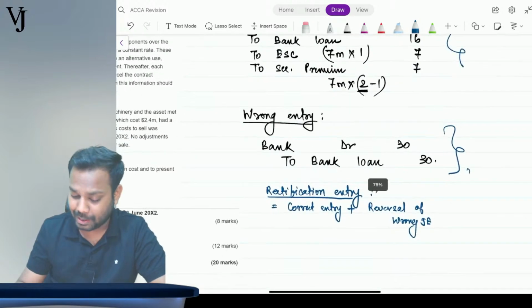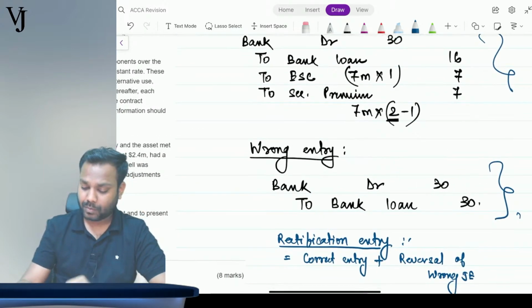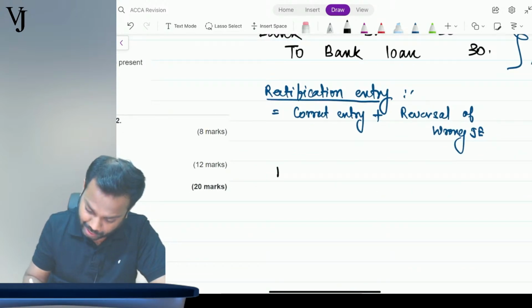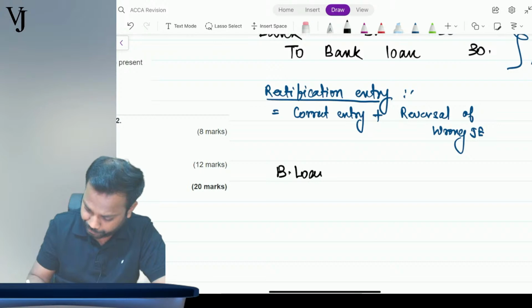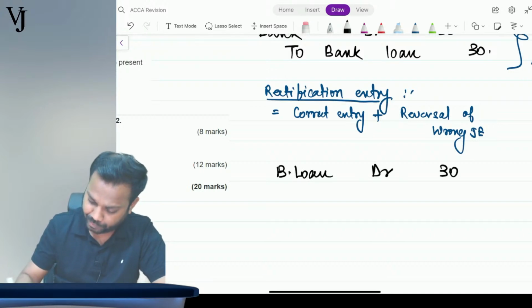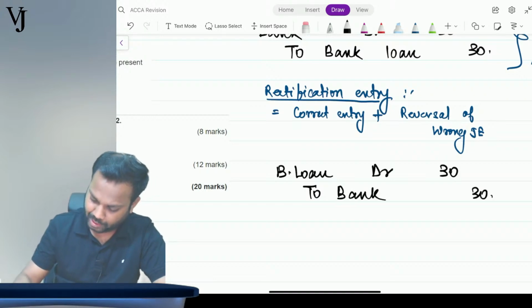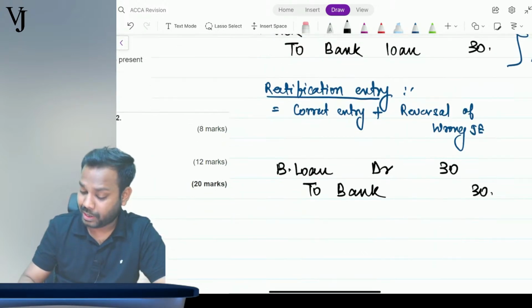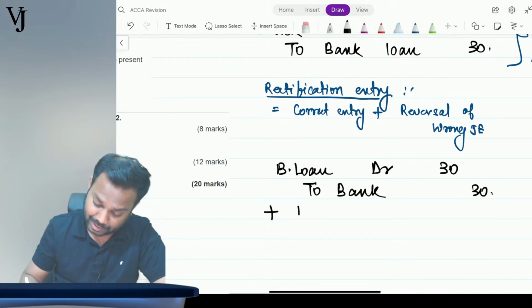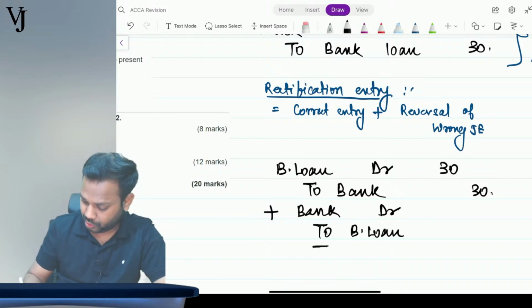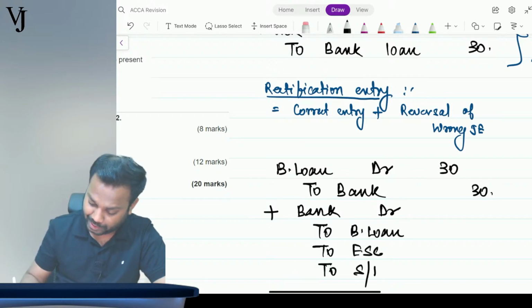Now tell me the net impact. I will show it to you how it happens. It will be bank loan account debit 30 to bank 30. This is the reversal of the wrong entry, plus bank account debit to bank loan to equity share capital to securities premium.